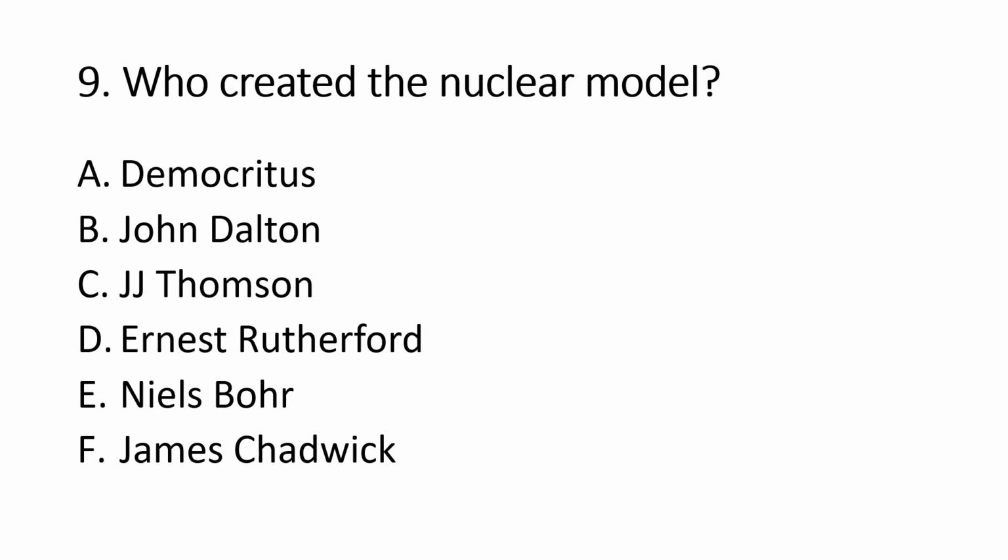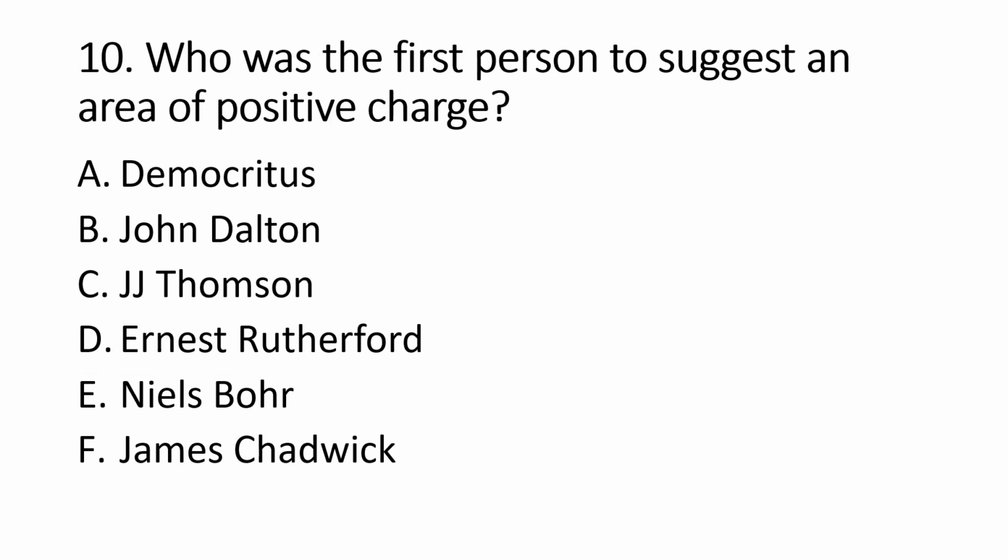Number 9, who created the nuclear model? That was Ernest Rutherford again. And who was the first person to suggest an area of positive charge? Well, not a positive nucleus, positive charge. That was J.J. Thomson. Okay, I hope you got at least some of those correct. If you didn't or you got muddled up, hopefully that's set you straight and has been a useful revision. Okay, let's move on.